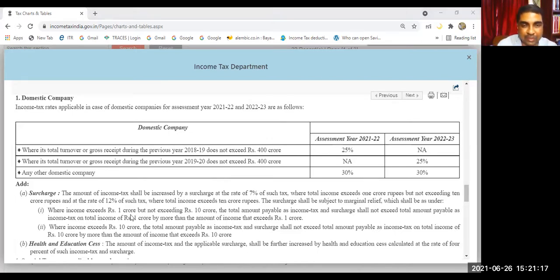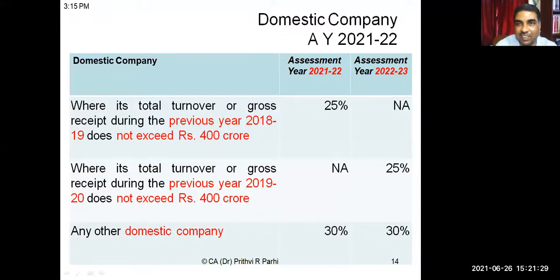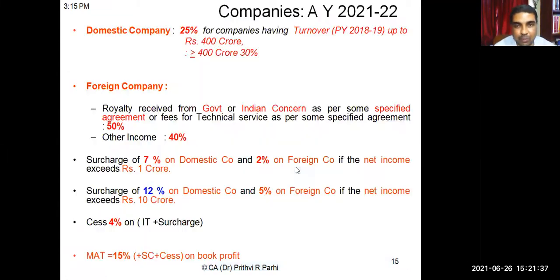Understood? Yes, sir. Okay, so now friends, you have to remember like this, whether it is logical or illogical, we cannot challenge that thing. So two rates are relevant, 30% and 25%. Now one more thing. 25% normally, otherwise 30%.